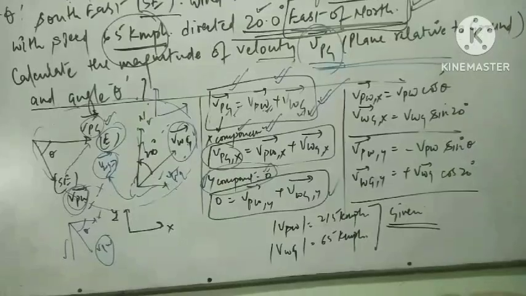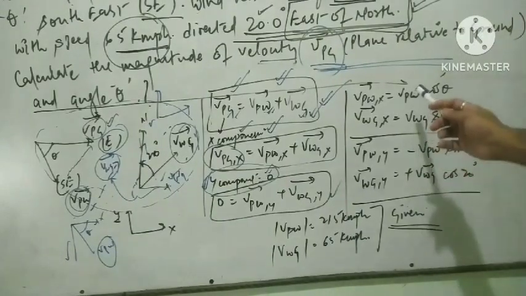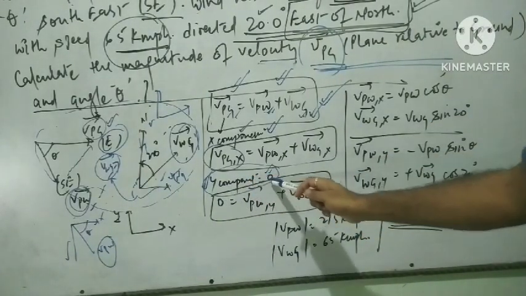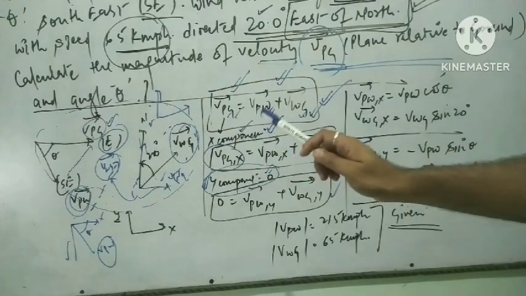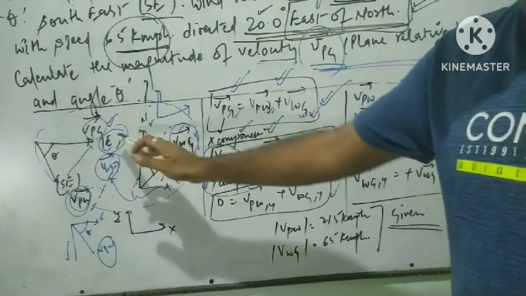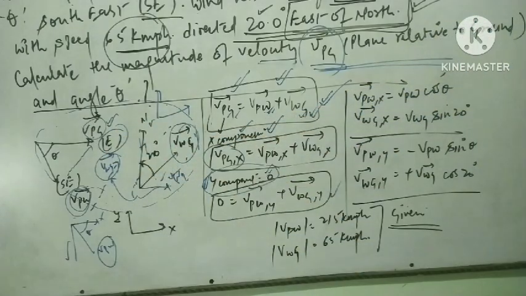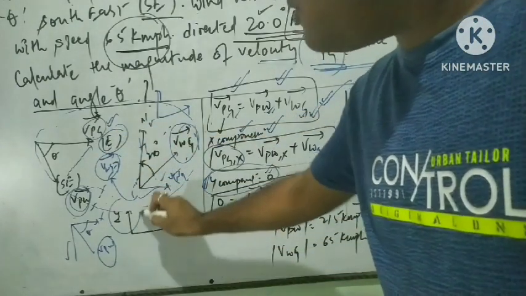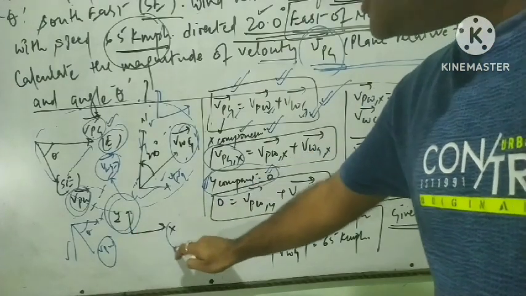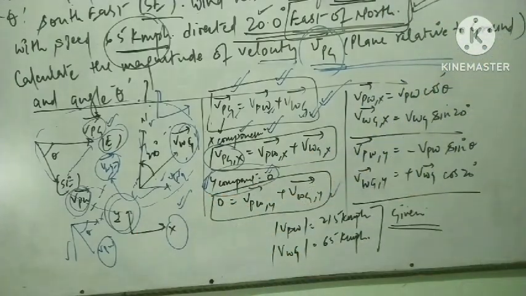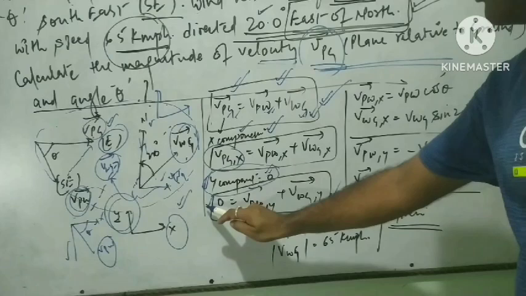Now, the important perspective is why the y component is 0. We can easily see from the question that the plane is moving towards the east. So the y component will be 0. Why will the y component be 0? Because the y component signifies the lift, and the plane is moving towards the east. That will constitute the x component. So that's why I have written the y component as 0.